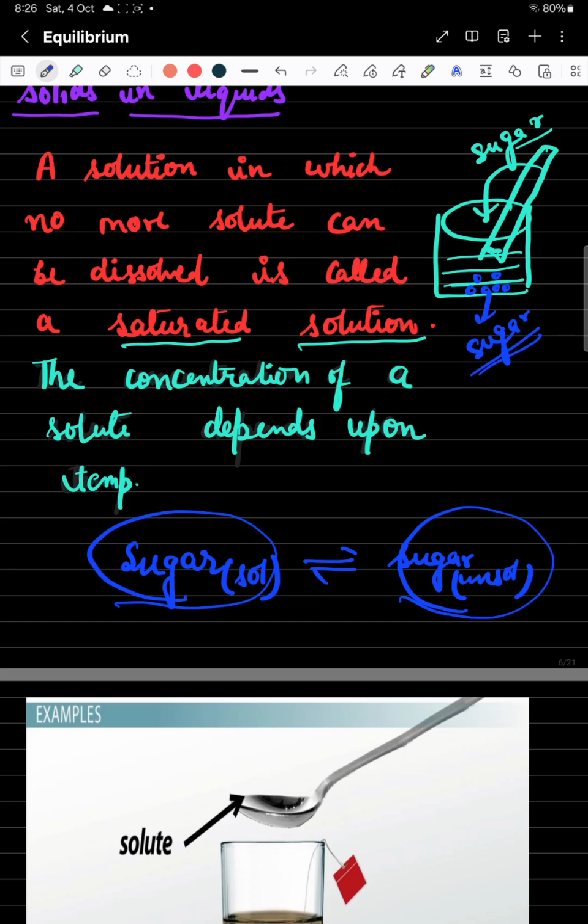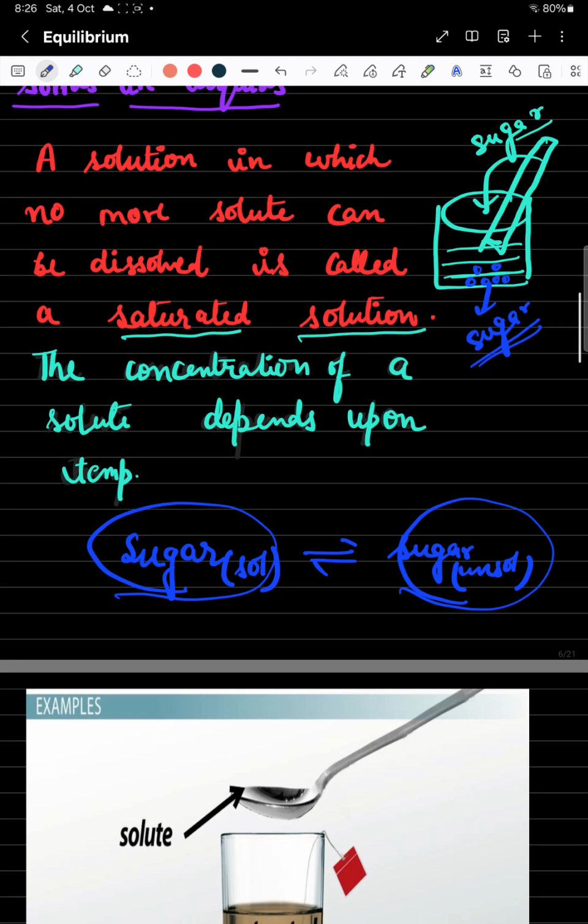Sugar which is present in the dissolved form and sugar which is present in the crystallized form, continuously molecules are going from dissolved to crystallized form and from crystallized form to dissolved form. So we can easily understand that molecules are moving from here to here. Now equilibrium is dynamic in nature. At a particular temperature, the concentration of a solute depends upon the temperature as well.